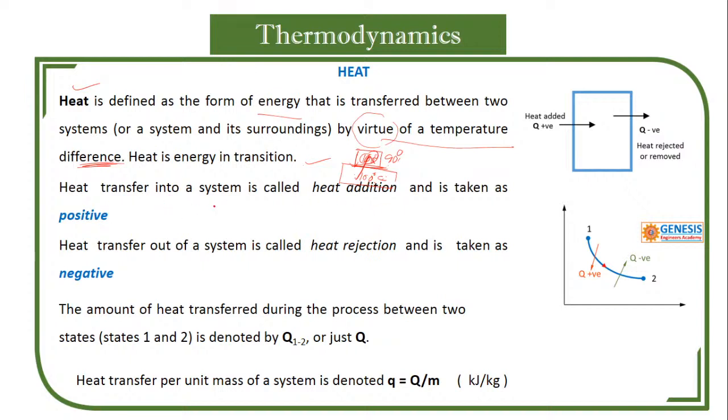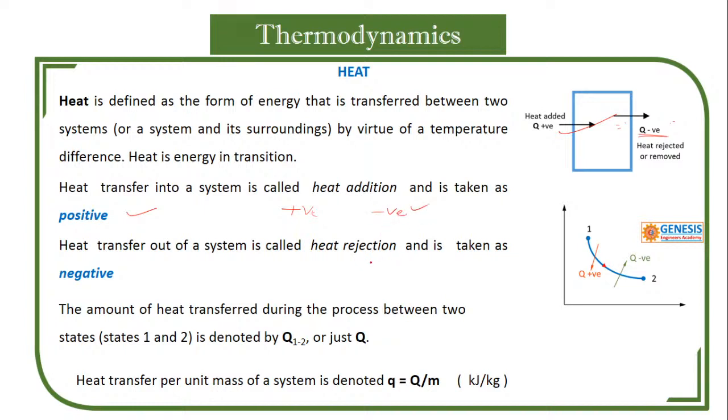Next, heat transfer into the system is taken as positive. In our case, heat transferred into the system is taken as positive. Heat transferred or removed into the surroundings or into another body, we call Q negative. So heat added is positive, that is you are adding, and heat rejection, you are removing, so that is negative.